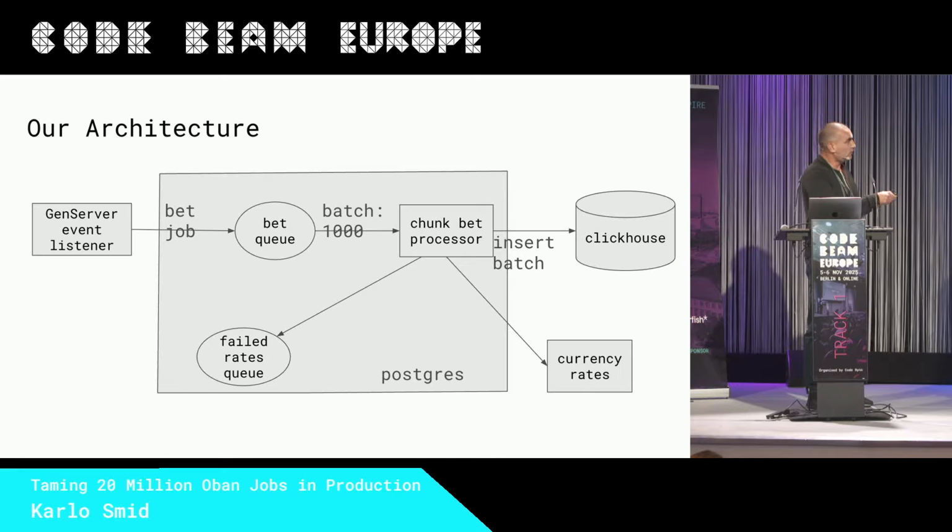Then the chunk worker has some business logic where the currency rate microservice must be contacted, but there could be an error. So we extract failed jobs into a failed rates queue. This is a dedicated queue, like a dead letter queue for the chunk worker. More about why we're doing that will be in bonus tip number 4.